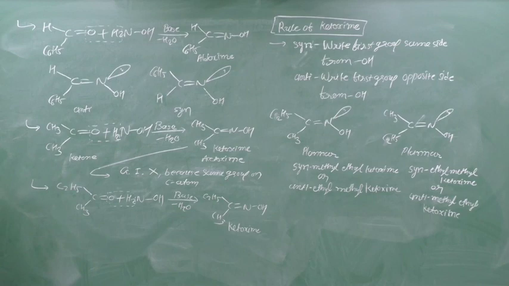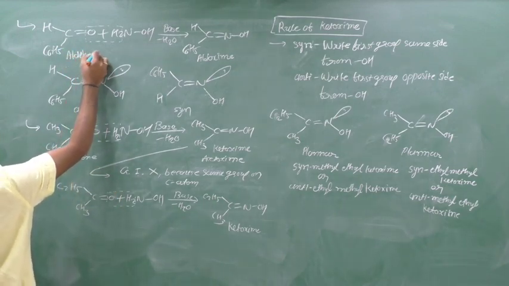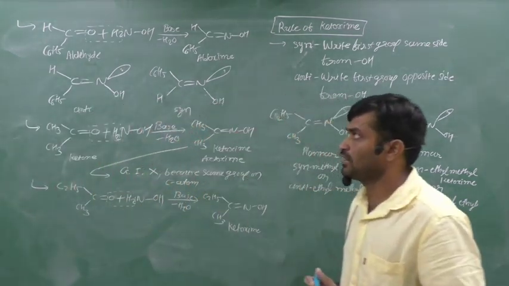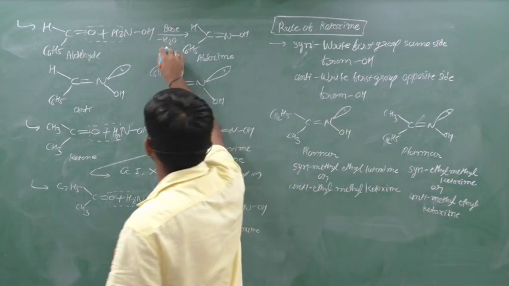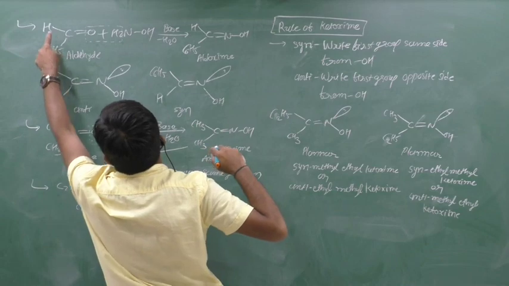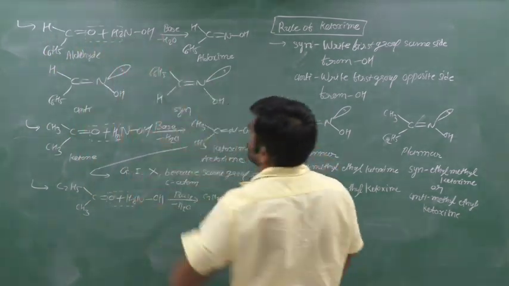HC6H5C double bond O, an aldehyde. Generally it is benzaldehyde. We can react it with hydroxylamine in the presence of base, and it gives H2O and aldoxime, HC6H5C directly connected to NOH.